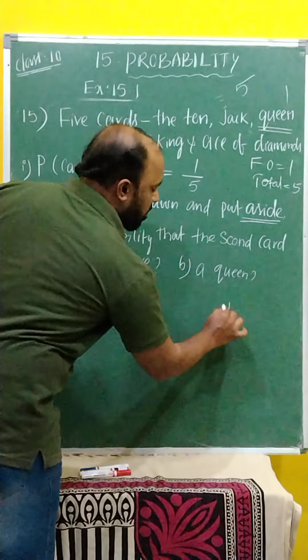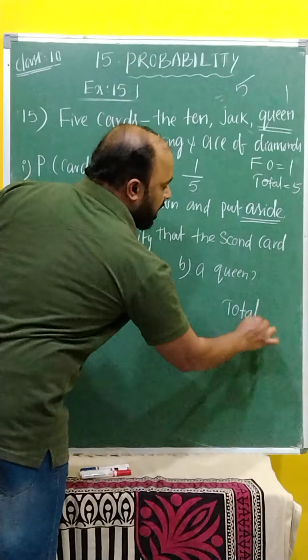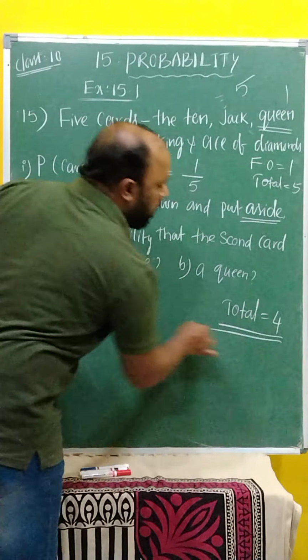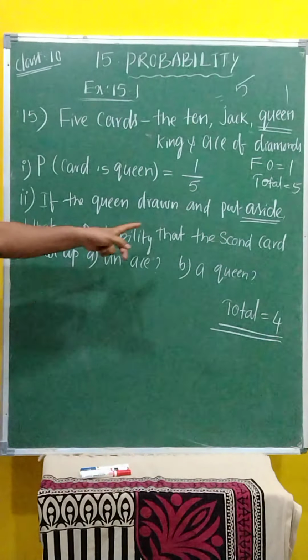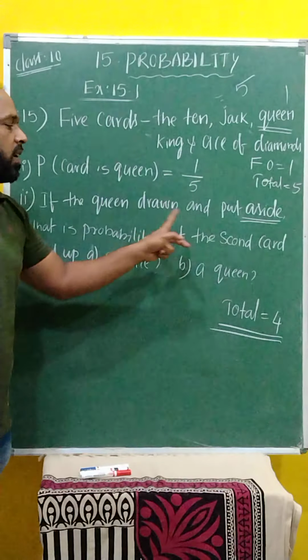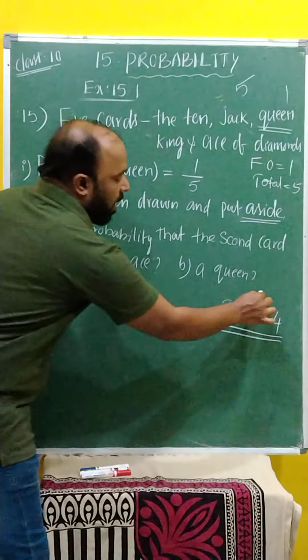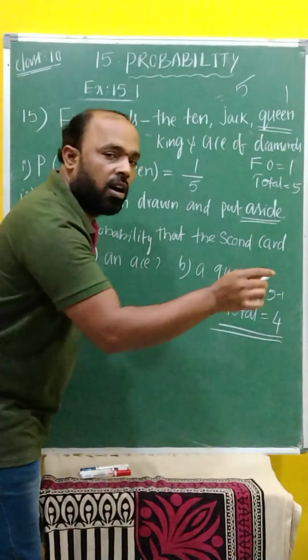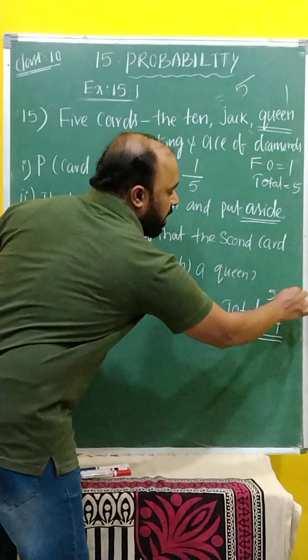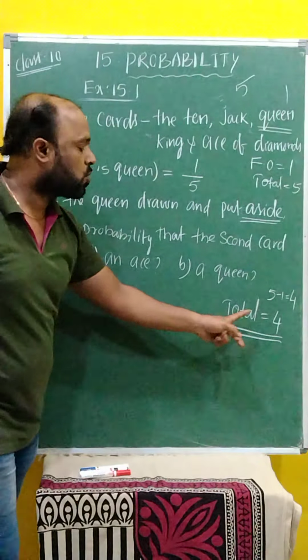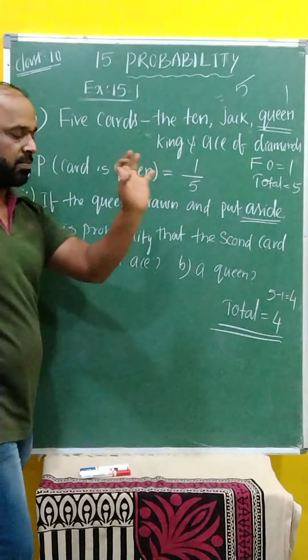Only 4. Understood, everyone? Total 4, because after taking out the queen, as per the given condition, total is 5 and queen is gone. 5 minus 1 is 4. Total is now 4 only.